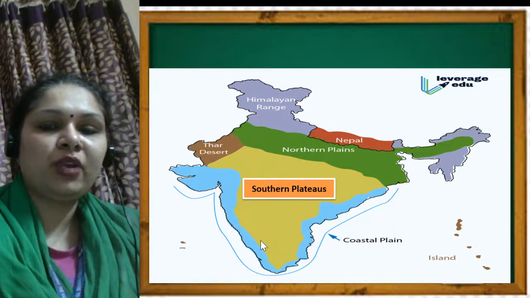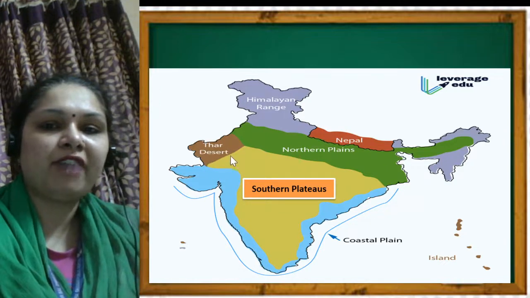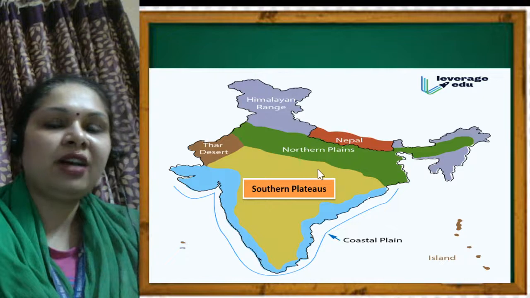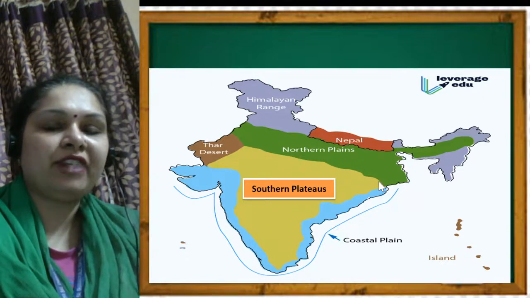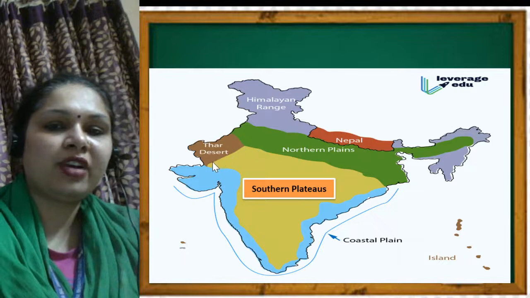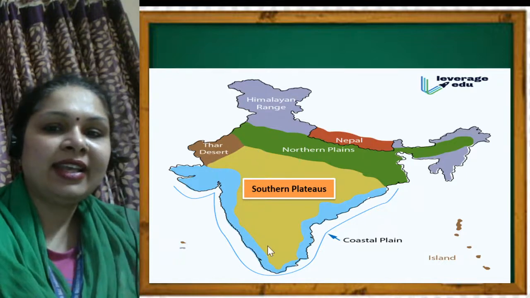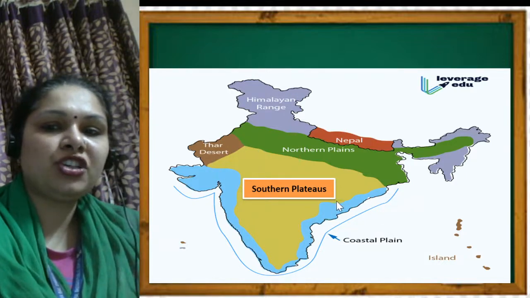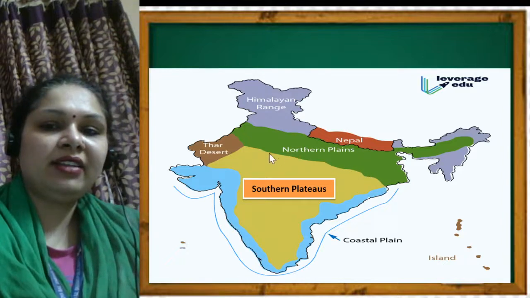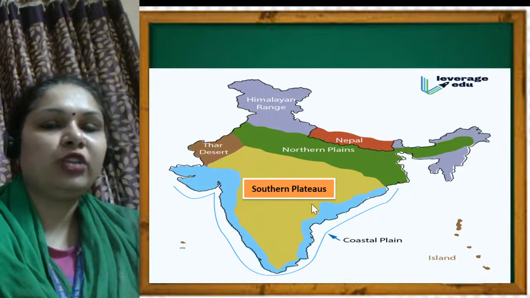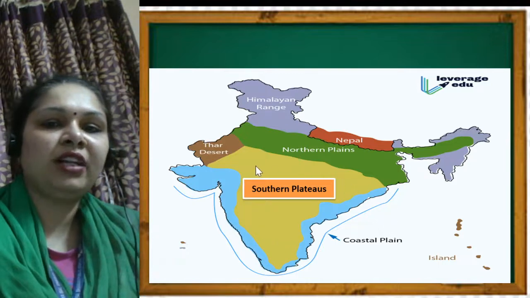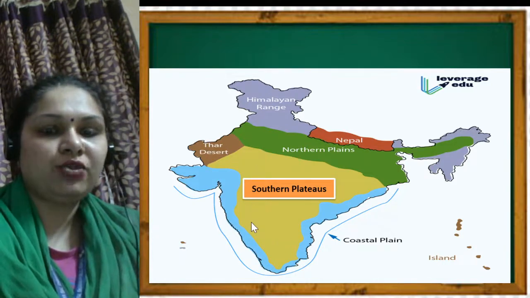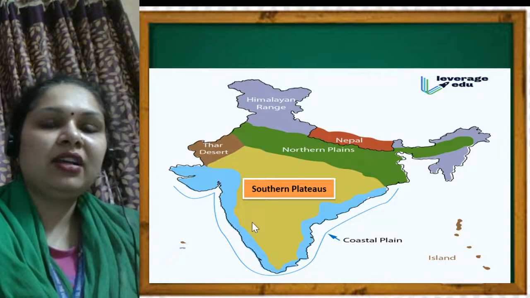You have to mark with the pencil. First mark with the pencil the same way as it is shown in the map for reference. You will draw like this with the pencil, then make a cone shape, and then write southern plateaus. So this area of our country is the southern plateaus. Okay, students, so you will do this.